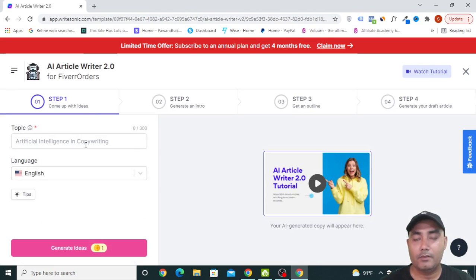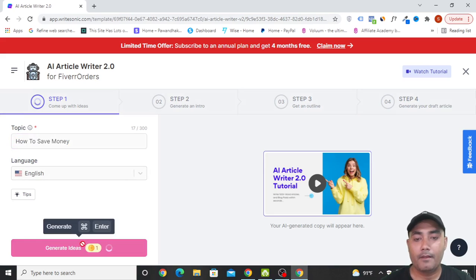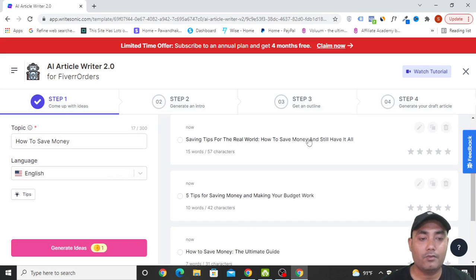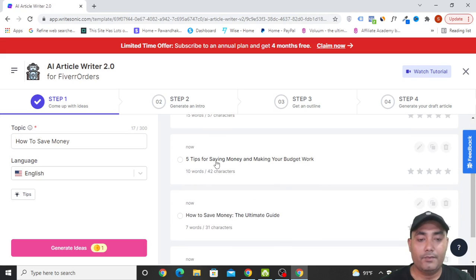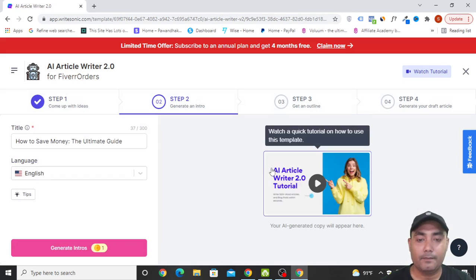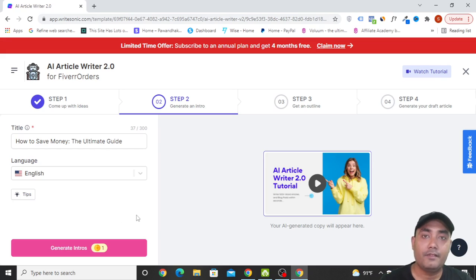Now in step 1, let's say they asked you to write an article on how to save money. This is the title that they have given. Now you can simply click on generate ideas. Let's wait for some time. It cost us 1 credit, and you'll see lots of titles given: 7 tips for the real world, how to save money and still have it all, 5 tips for saving money and making your budget, how to save money: the ultimate guide. Let's select this as the title, and then you can create an article in a few minutes.